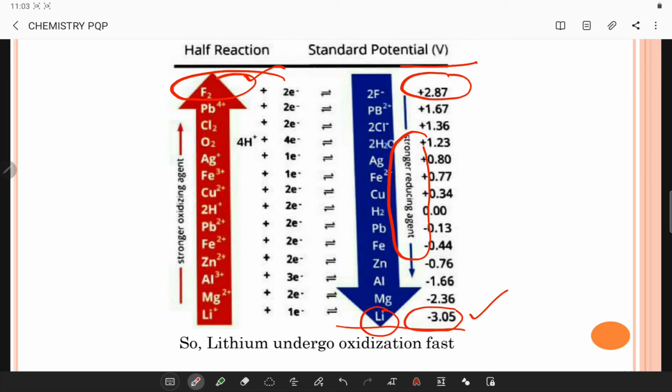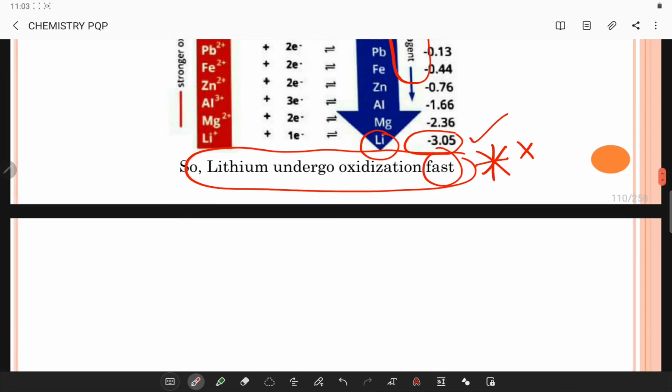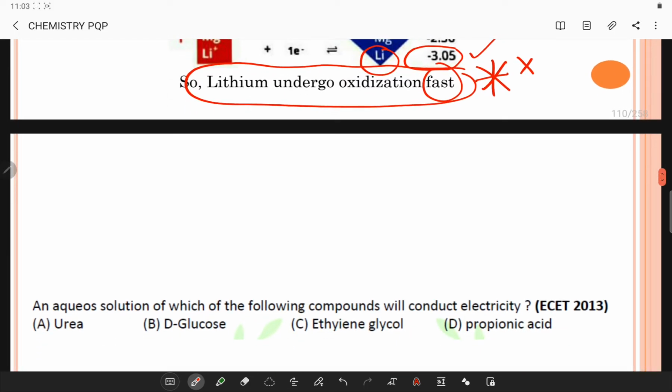So lithium undergoes oxidation very fast. Important: it happens very slowly with fluorine. Try to remember this because there is a chance you get this question in your exam.